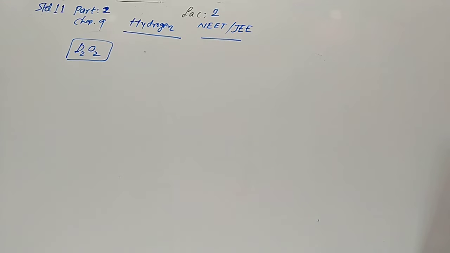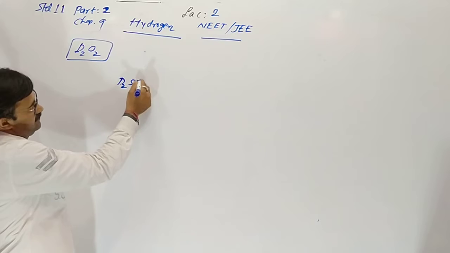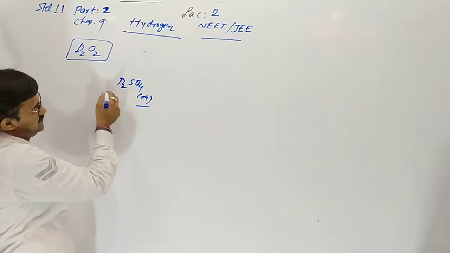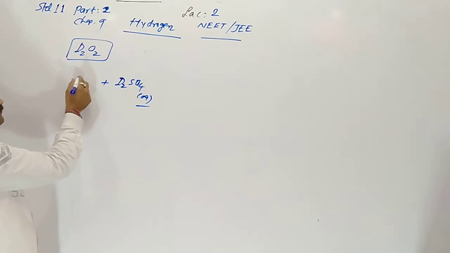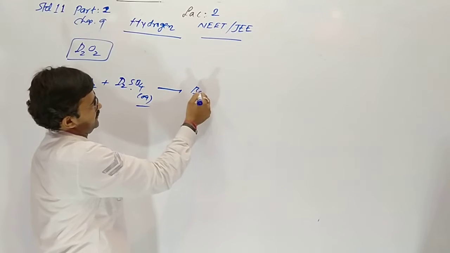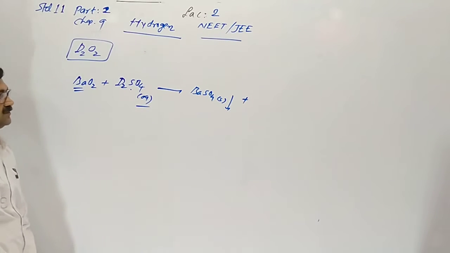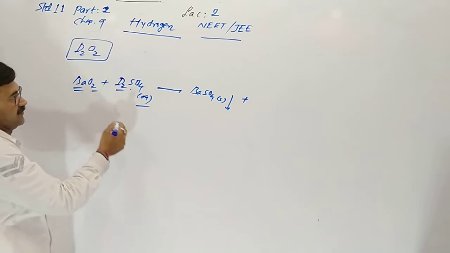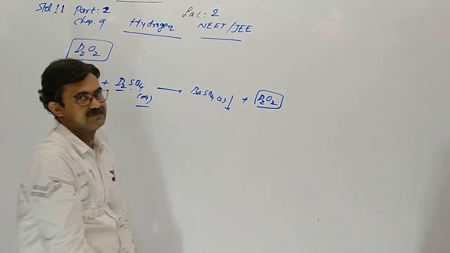D2O2 is prepared by the action of D2SO4 dissolved in water on barium peroxide. We have to take aqueous D2SO4, aqueous meaning dissolved in water. When it reacts with barium peroxide, barium with sulfate gives a precipitate. It will settle down. Now D2 with O2 gives deuterium peroxide.